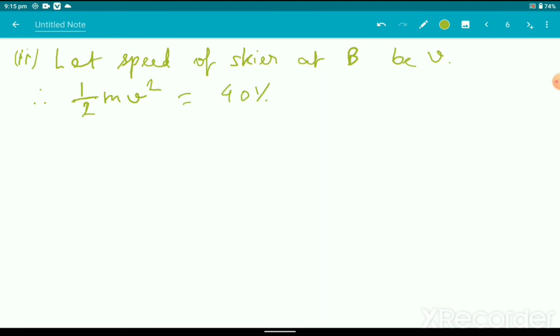So 40% of the change in potential energy, 36,000 joule.